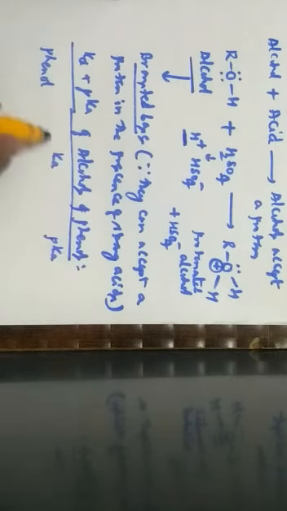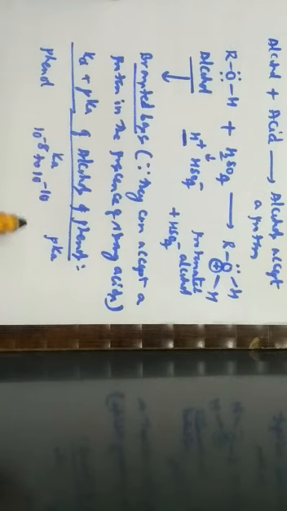The Ka value for phenol ranges from 10 to the power of minus 8 to 10 to the power of minus 10, whereas the pKa value ranges from 8 to 10.